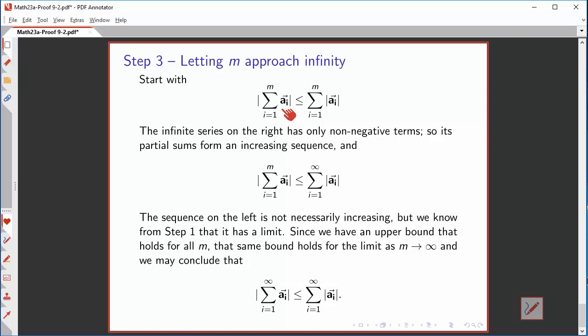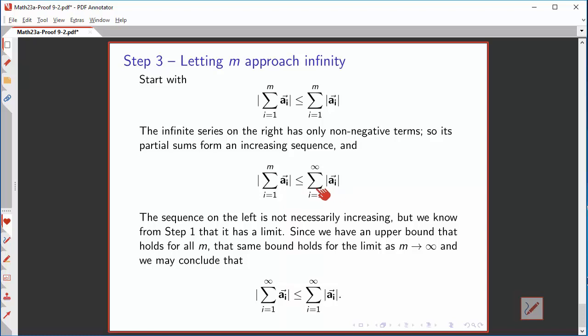Why is that useful? Well, we've got a bit of a problem on the left-hand side. There's no reason to expect that the sequence of partial sums on the left, well, it's not really a sequence of partial sums. It's a sequence of lengths of partial sums. It could be, for example, that a sub 1 is a very large vector directed to the right, and then we're adding on a lot of vectors directed to the left, making the length get smaller and smaller until we finally reach a limit. So we can't say that this is an increasing sequence, but we know it's well defined. In step 1, we proved that the sum of all the vectors from 1 to infinity had a limit. Its length is well defined.